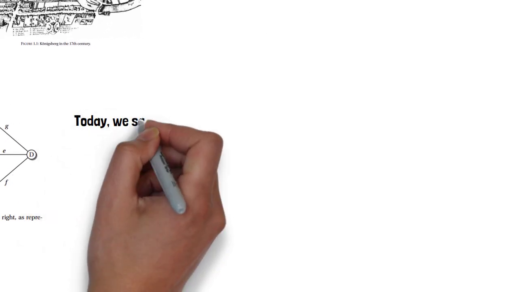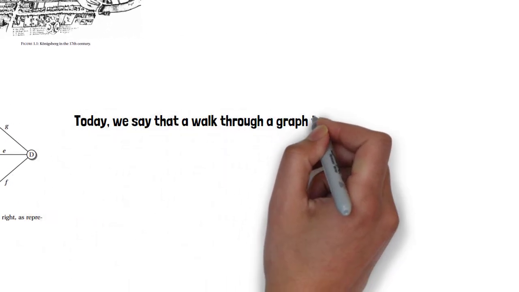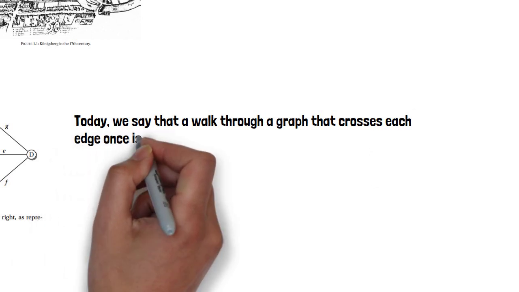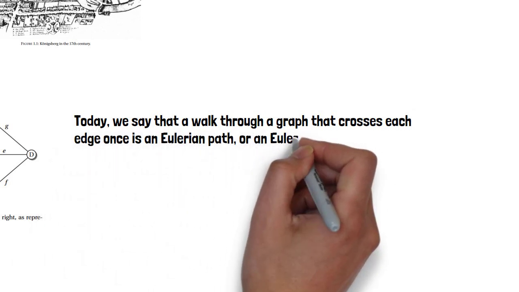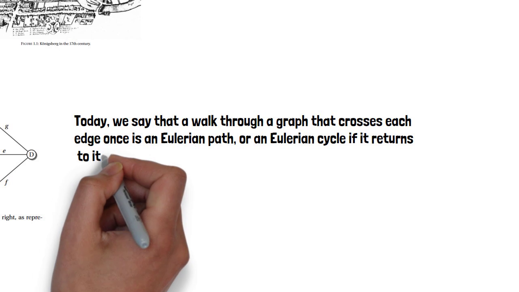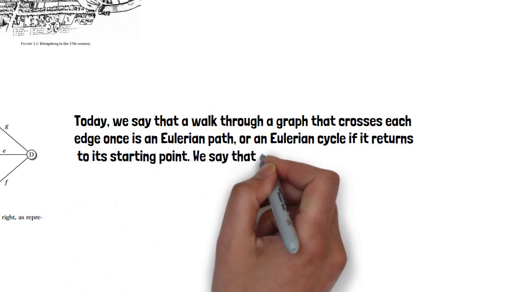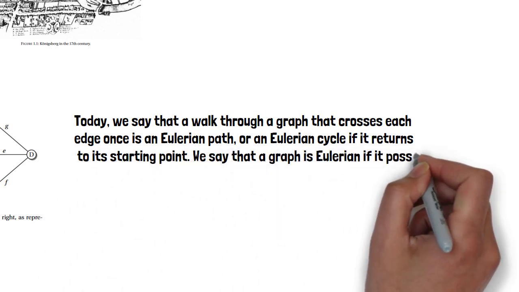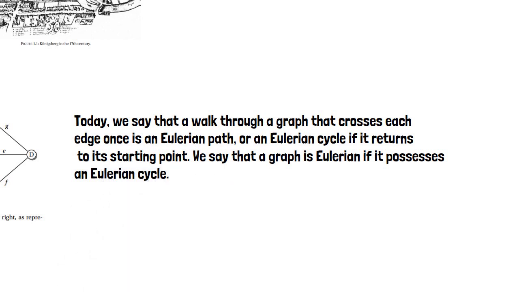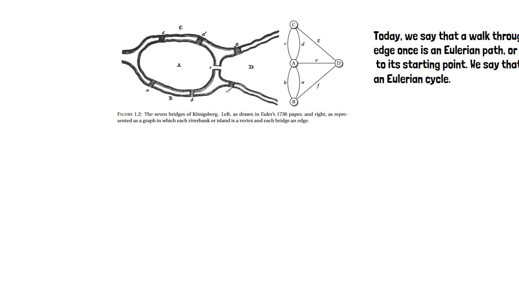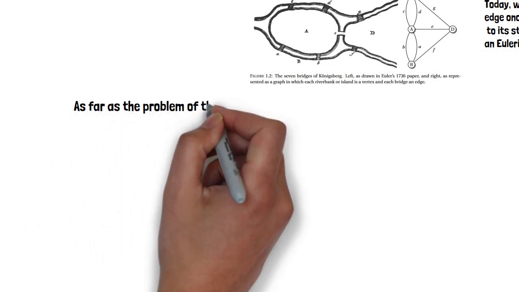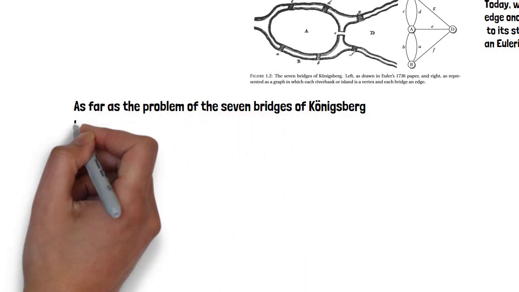Today, we say that a walk through a graph that crosses each edge once is an Eulerian path, or an Eulerian cycle if it returns to its starting point. We say that a graph is Eulerian if it possesses an Eulerian cycle. Now that we have reduced the problem to a graph that we can doodle on a sheet of paper, it is easy to explore various walks by trial and error. Euler realized, though, that trying all possible walks this way would take some time.